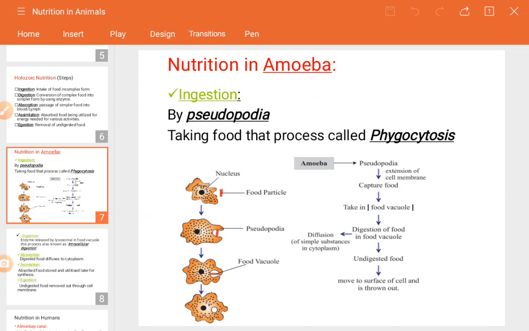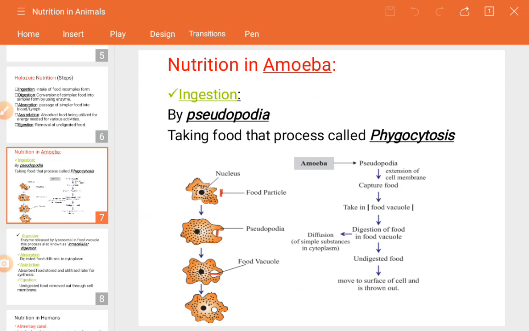So you can see here in the image, wherever they survive, they take their shape. These are single cells, but still they can do all these processes as we have seen in the holozoic nutrition steps. So all those steps also take place in the amoeba. We are seeing here only the introduction of the amoeba. In the next video we will see how nutrition takes place in amoeba.